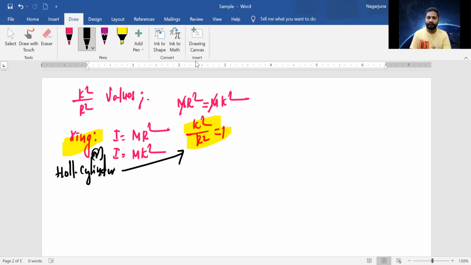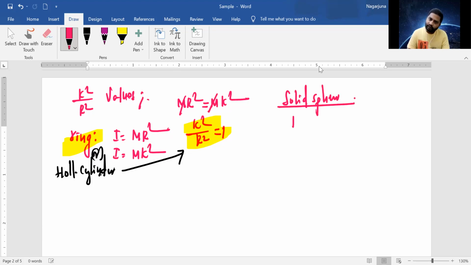Let us talk about the solid sphere. We know I is equal to mk square, and we also know that I is equal to 2 by 5 mr square.